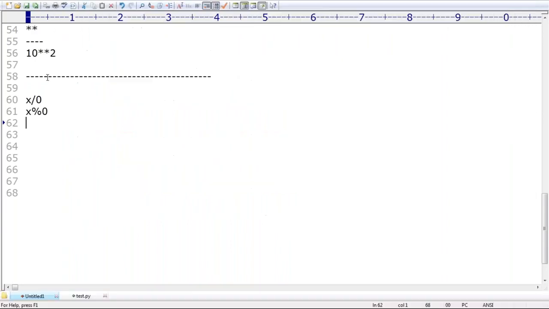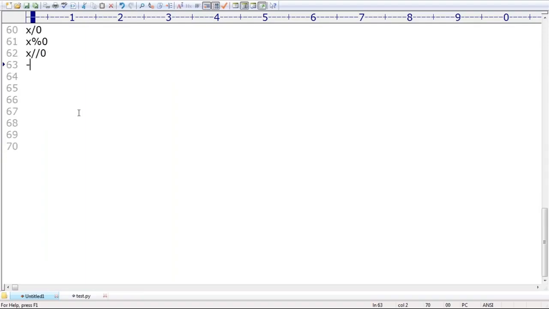Okay, that's all. So make sure for any number x, division by 0, or normal division, or floor division, or modulo, the result is always a zero division error, right? Remember this one, sir. Can I go to the next level? That's all. These are the various things you should be aware of about arithmetic operators, right?